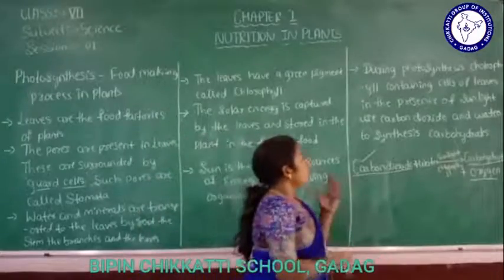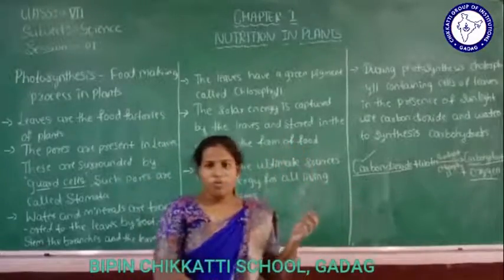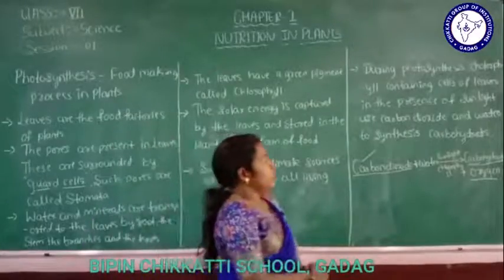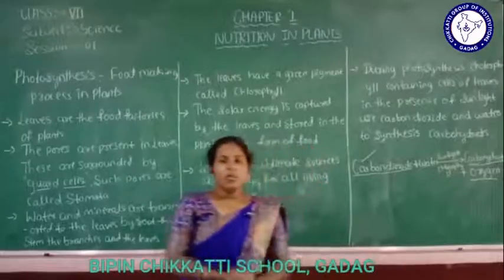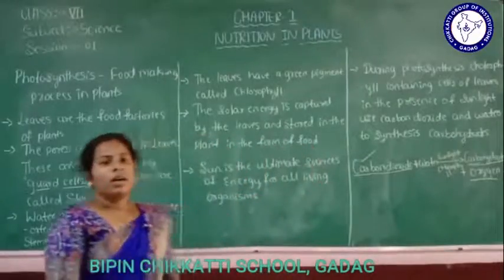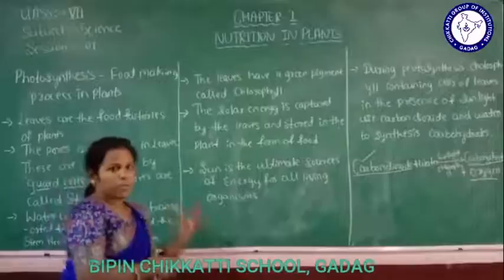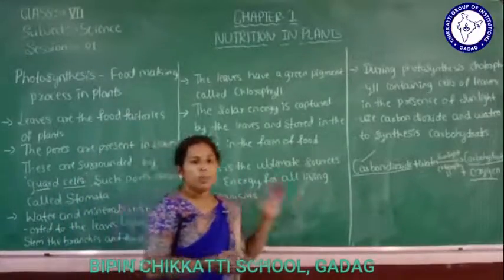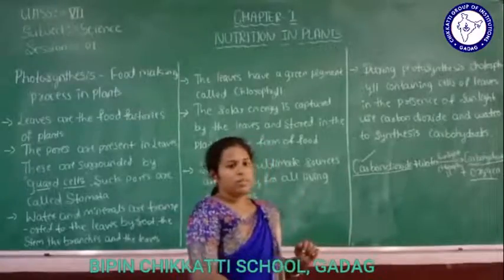So the process of preparation of food using sunlight and chlorophyll contained in the cells of leaves, minerals, water and carbon dioxide, all this process, we call the process photosynthesis.